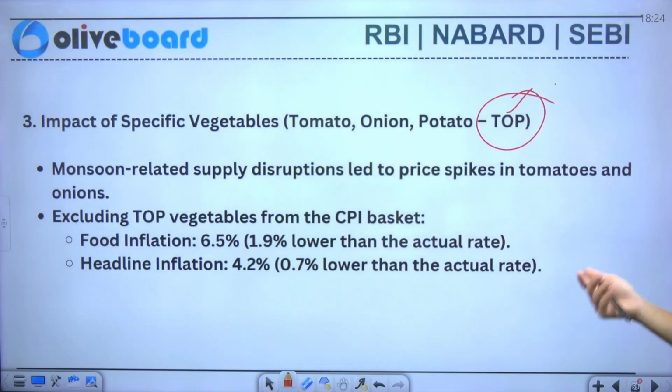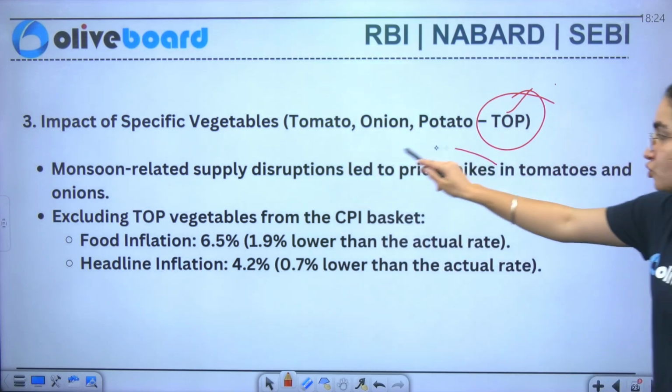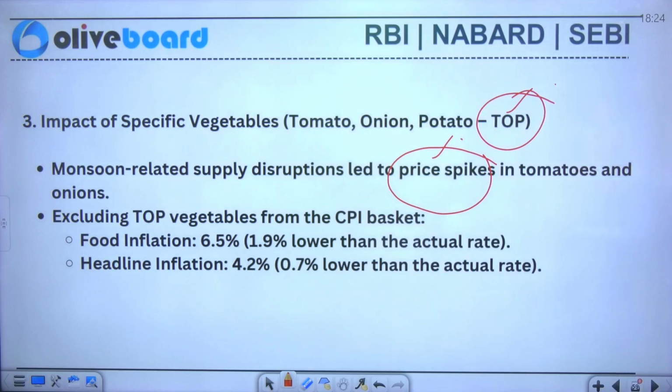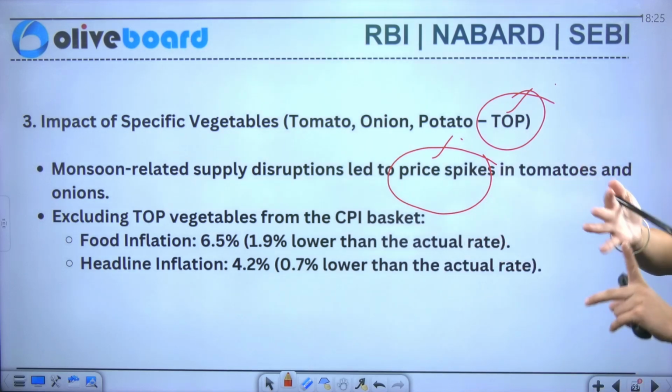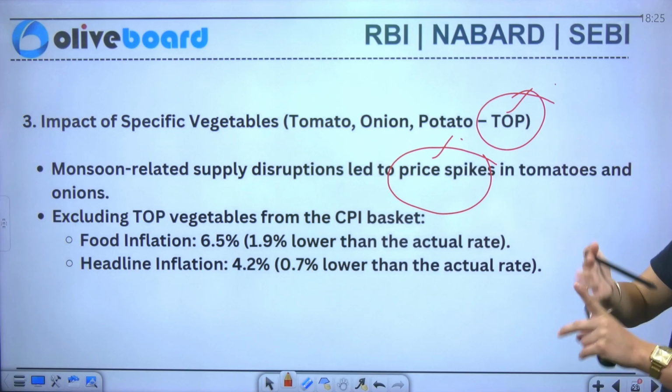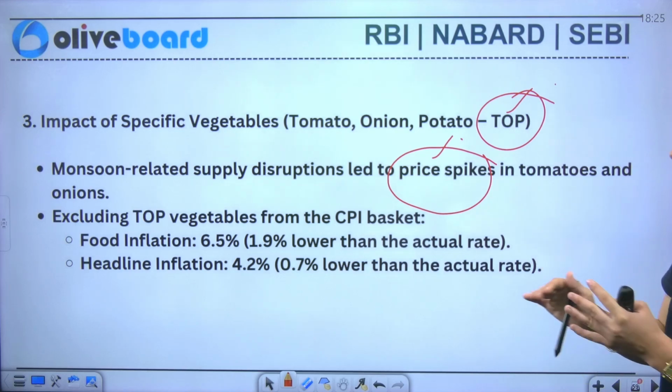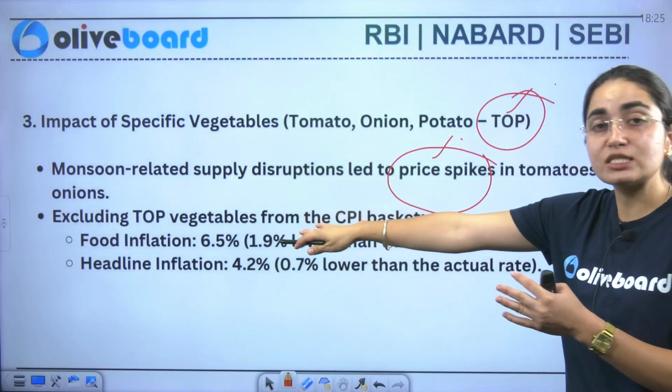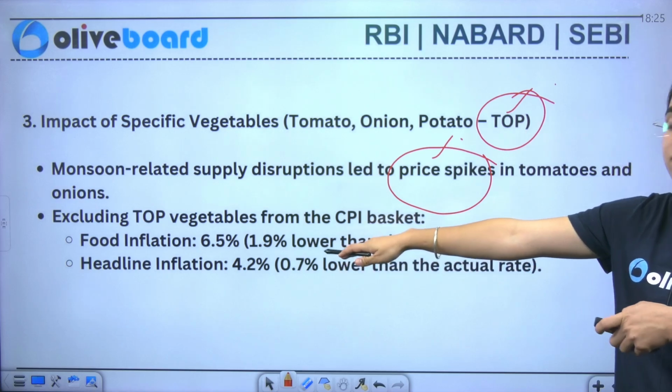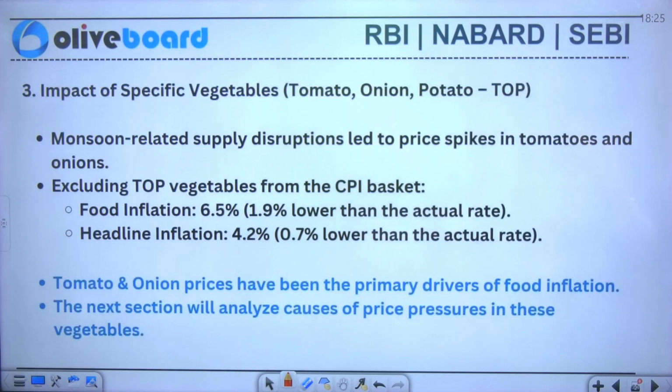Monsoon-related supply chain disruption is there, which leads to a spike in the prices of tomatoes and onions. Now, excluding the top vegetables, that is tomato, onion and potato, from the CPI basket, you can see food inflation lies at 6.5%. Similarly, headline inflation lies at 4.2%. Okay. Now we'll see the impact of specific vegetables that we have already seen.